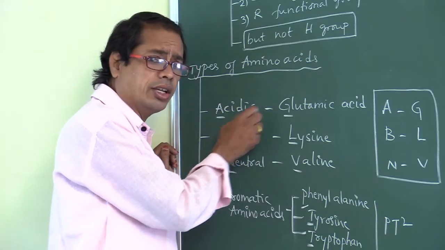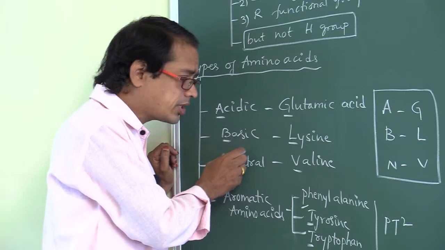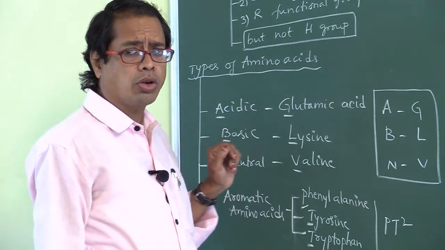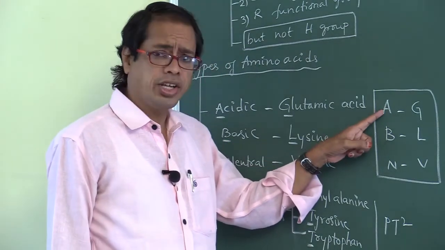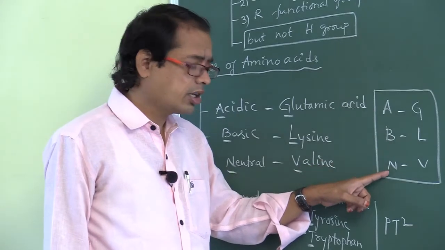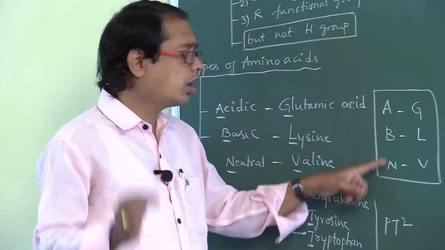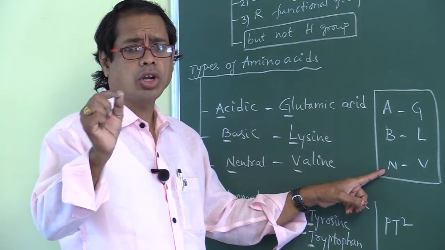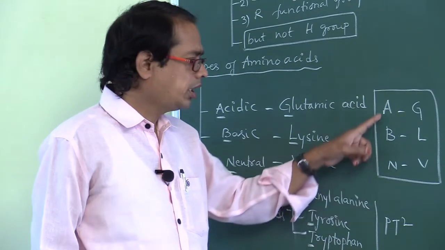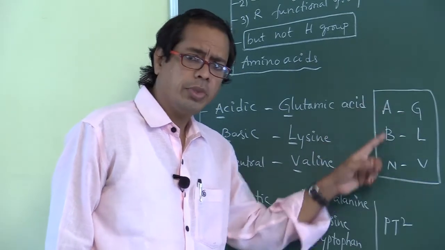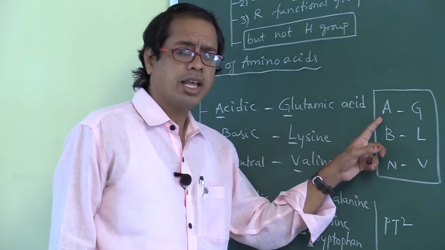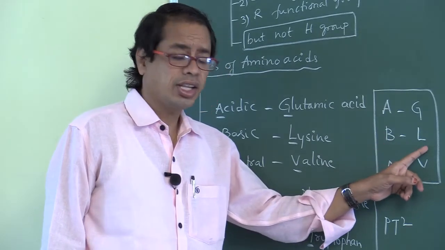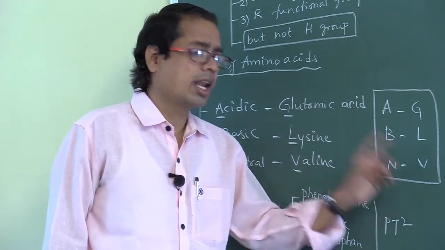To remember the code: A acidic, B basic, N neutral. There is a TV channel called ABN channel. ABN GLV.